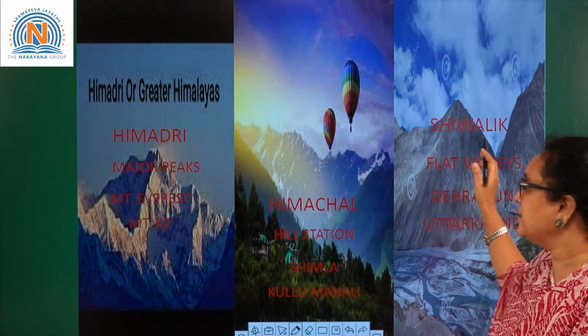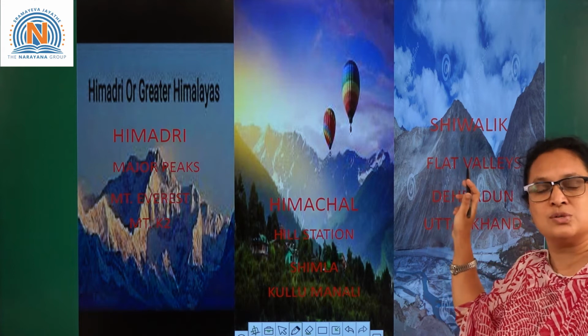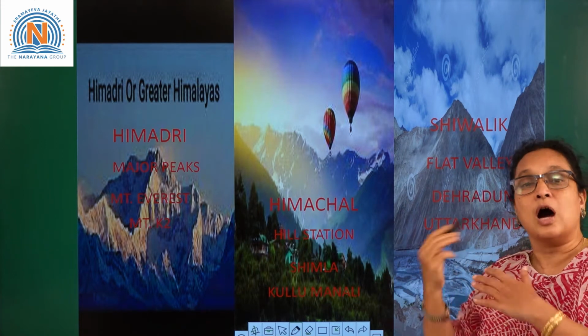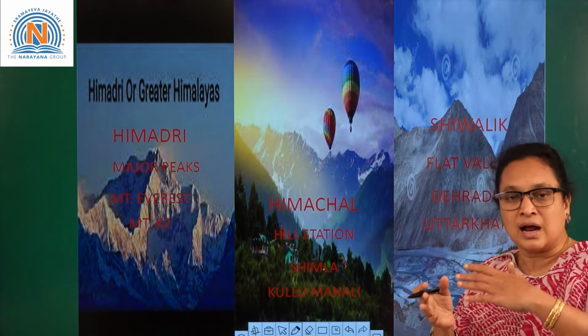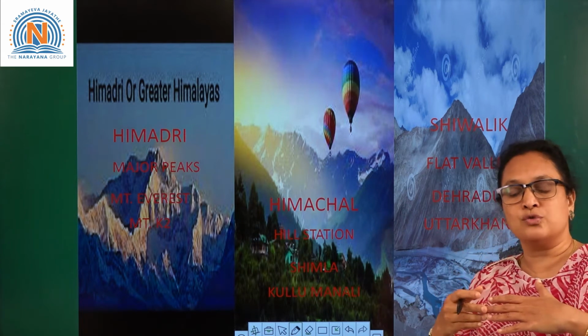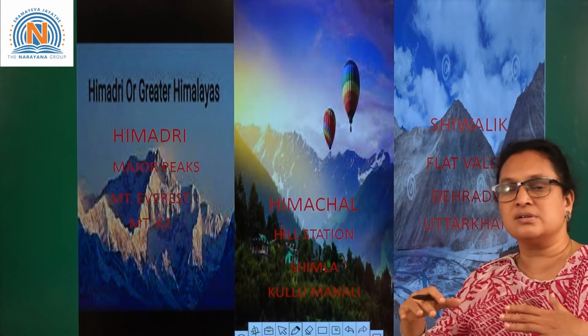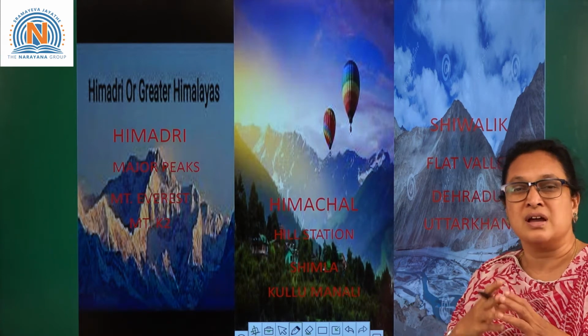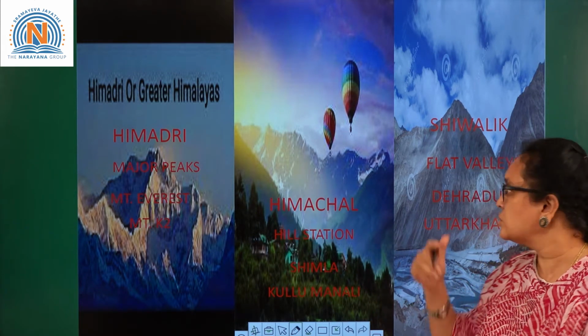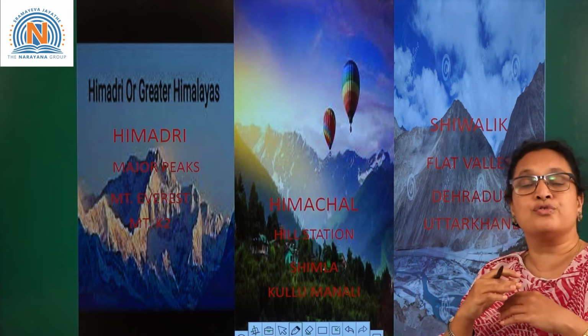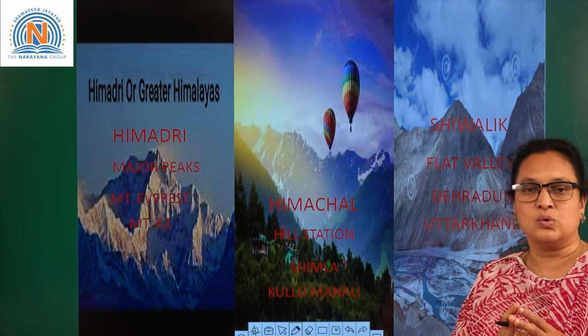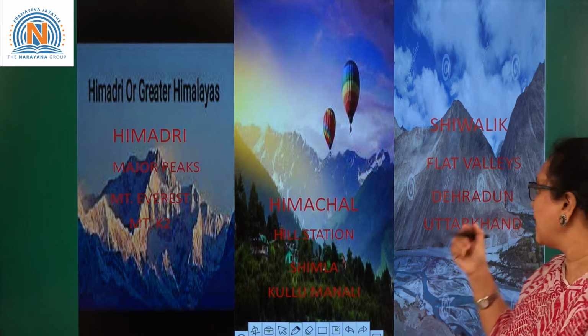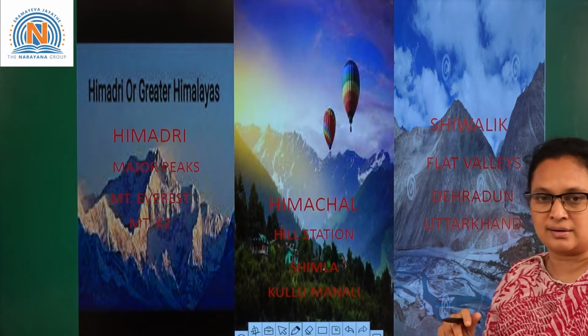Coming to the last one, it is called Shivaliks. What is Shivaliks? Shivaliks is nothing but the outer Himalayas. Under the foothills of Shivaliks, you find all the terai regions, the forest, the salt trees, marshy lands. Under Shivaliks, you find all the valleys. What are the valleys we have? We have Dehradun and Uttarakhand.